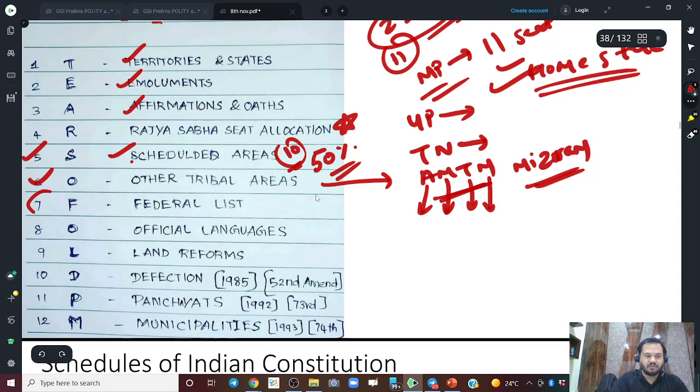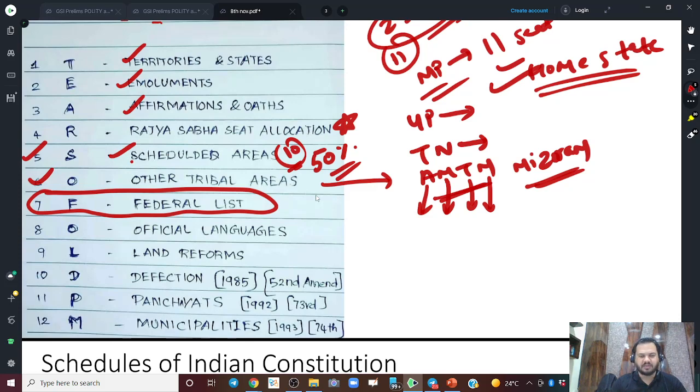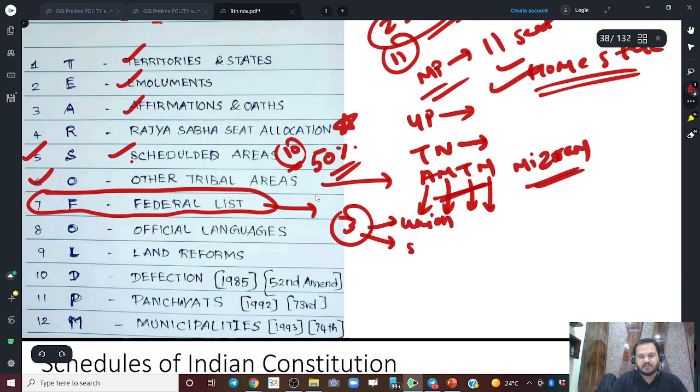Then we discussed something very important. This is something which could be asked in your exam this year. So what is there in Schedule 7? And this is also something which often comes in the news. Schedule 7 is about the federal list. There are three lists in this schedule. One we call the Union list, another we call the State list, and then there is the Concurrent list.